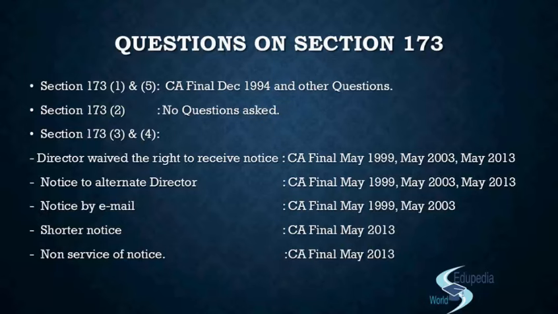So that was just 5 days before the deadline, and that meeting was adjourned due to want of quorum or something. So the adjourned meeting was held beyond your deadline, beyond 120 days. So will that be a contravention of this provision of section 173 subsection 1?